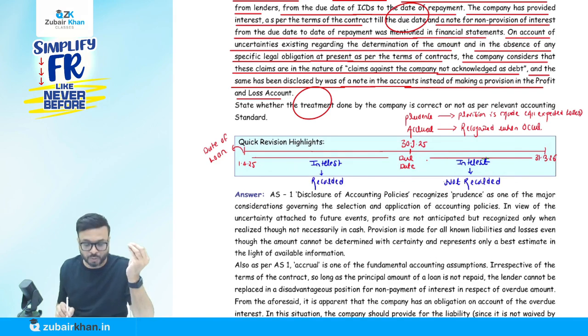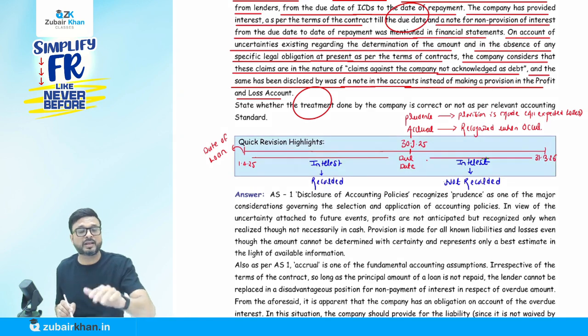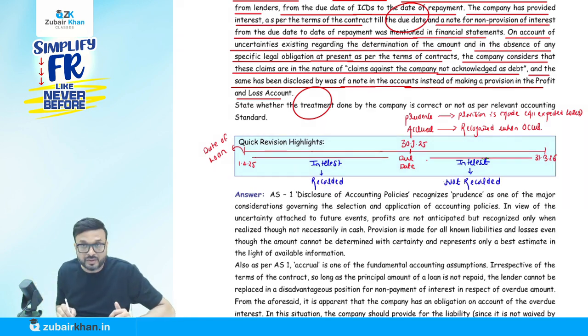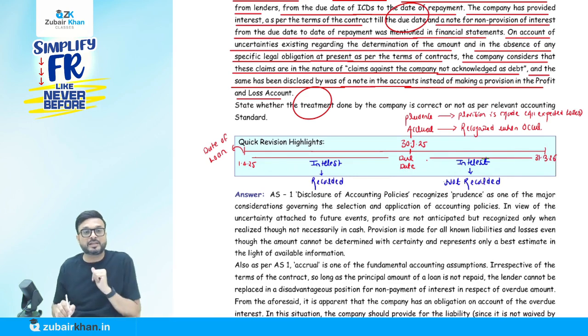What is mentioned in the question is that they have recorded interest in the books of account from the date of the loan to the due date. But after the due date, they have not paid the amount, so obviously interest will continue. However, after the due date to the date of payment, they have not recorded the amount of interest.